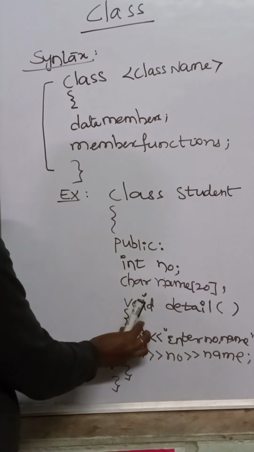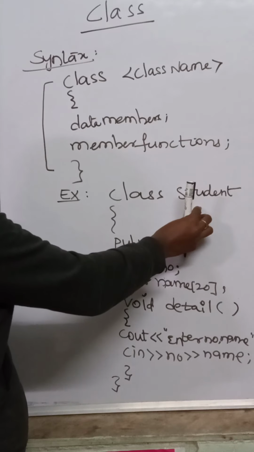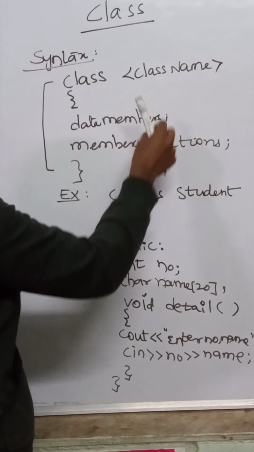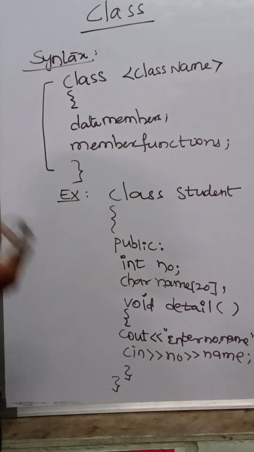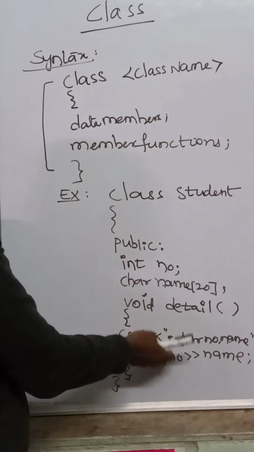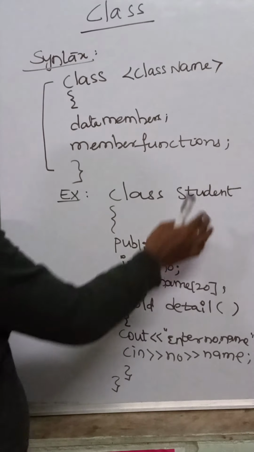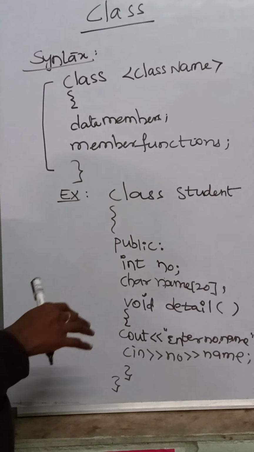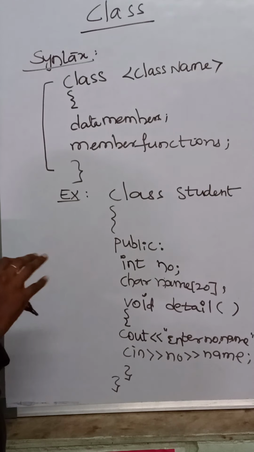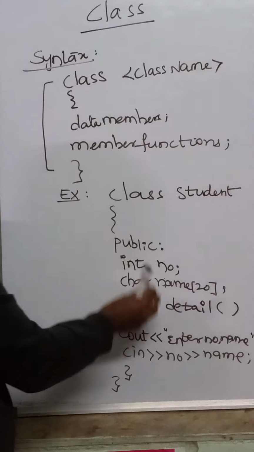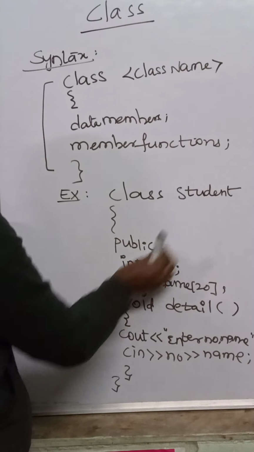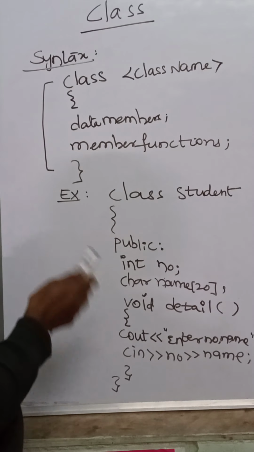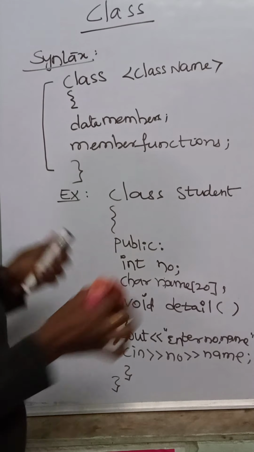So this functionality will be used for student. So class name to be related to the members and member functions. That means it should have a meaning. For example, getting the details of student. If I say class employee, so it does not matches. If you write also no problem. While writing the program also, if you write executing the program also no problem. But it's not a manners to write the things which are related to the functionality and the class name should be same. Now next we'll discuss about the object.